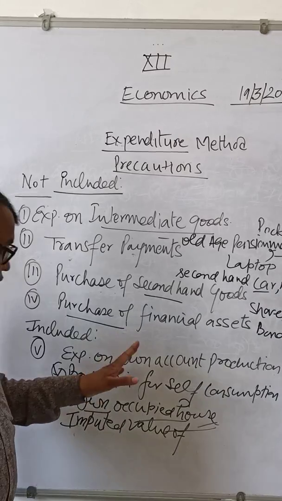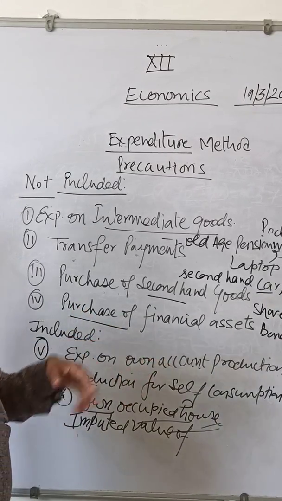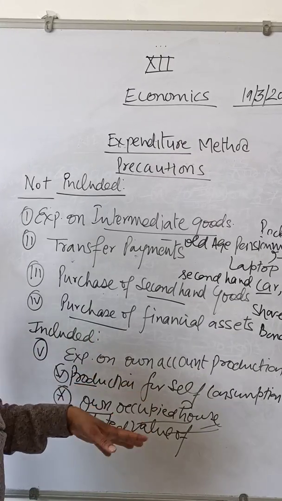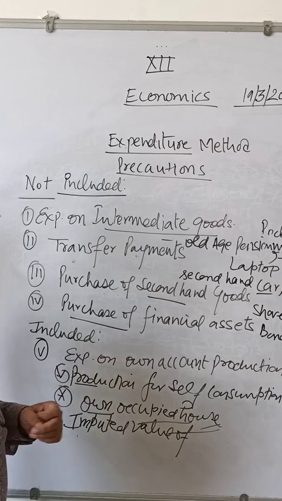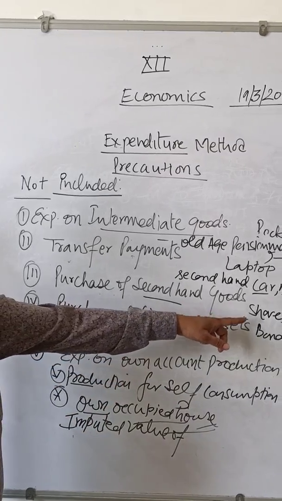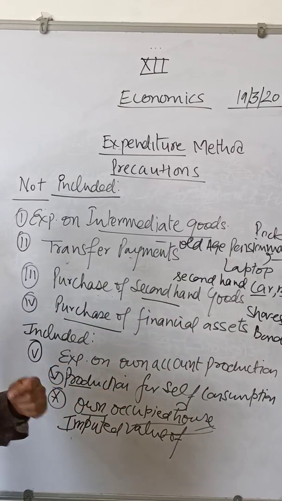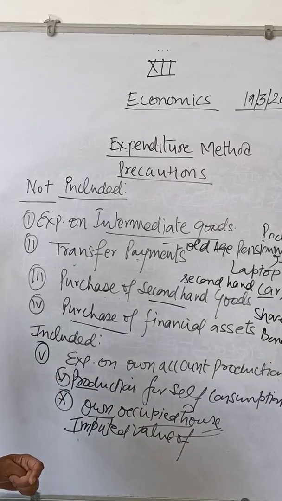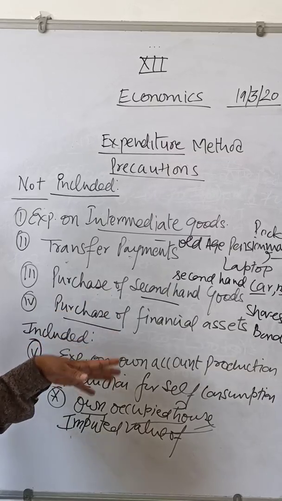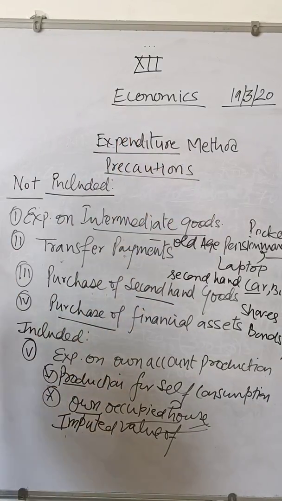Next one is which are the items to be included. Expenditure on account of production means what? Production for self consumption or owner occupied house, these items will be included. And one more, commission on purchase and sale of shares, bonds, will be included. We call it brokerage. Brokerage will be included. So these are the items which are included and not included in the precautions of the expenditure method.